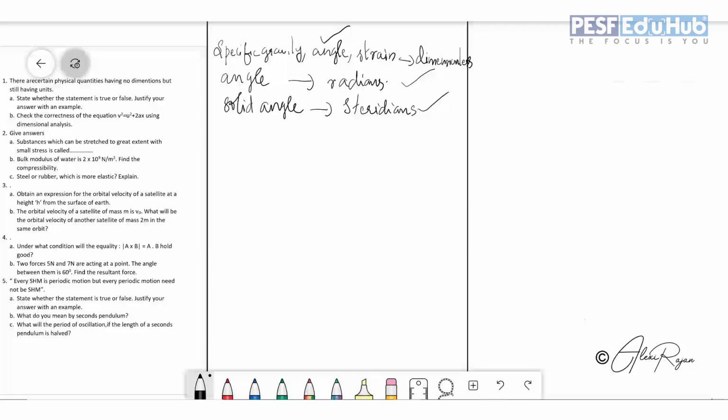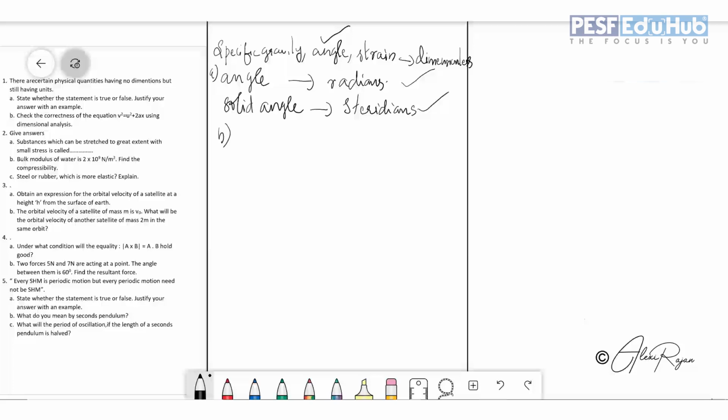So if I'm taking an angle, it is 2 pi. Angle means it is a number there. It's a fixed quantity, so there is no dimension, but it is expressed in radians. Same as that of solid angle. You know that when it is in a 3-dimensional case, this angle is expressed as solid angle. That is also expressed as steradians, but it is not having any particular dimension. Okay, so the first thing is clear, I hope so.